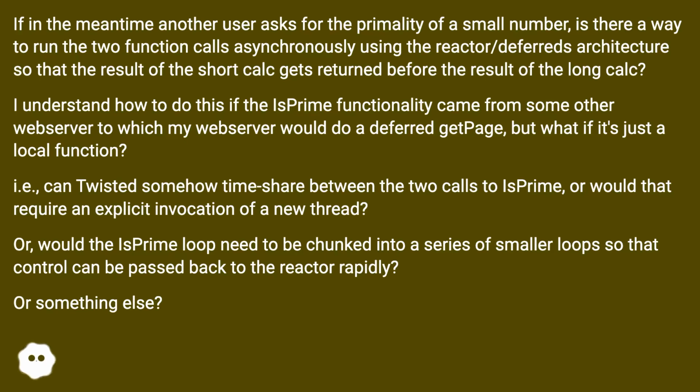I.e., can Twisted somehow timeshare between the two calls to asprime, or would that require an explicit invocation of a new thread? Or would the asprime loop need to be chunked into a series of smaller loops so that control can be passed back to the reactor rapidly? Or something else?